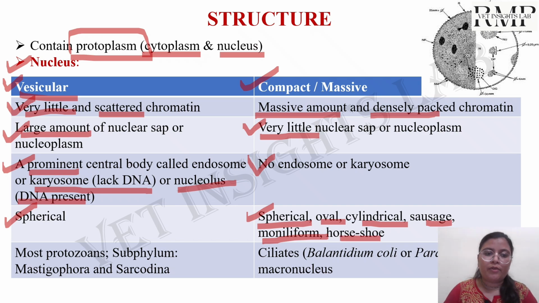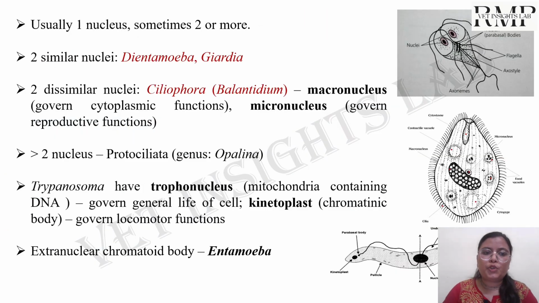Now, as I already mentioned, the vesicular nucleus is present in most of the protozoa like the subphyla Mastigophora and Sarcodina, whereas the compact nucleus is present in Balantidium coli, that is a ciliate, in the form of a macronucleus. Okay. Now, usually the protozoa have only one nucleus.